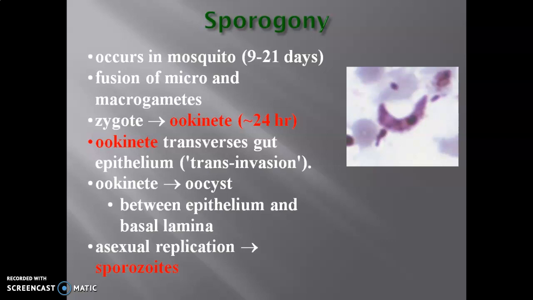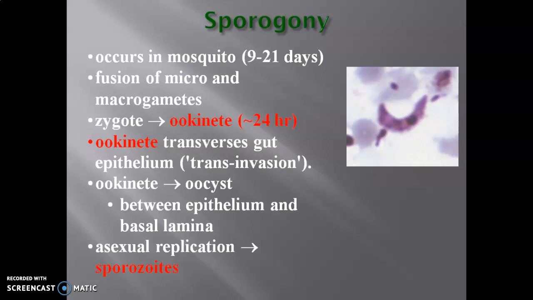It leads to the fusion of the micro and macrogamete, as a result of which formation of the ookinete or zygote takes place. Now the ookinete traverses the gut epithelium, that is transinvasion occurs.